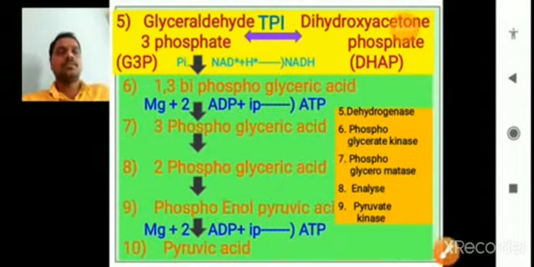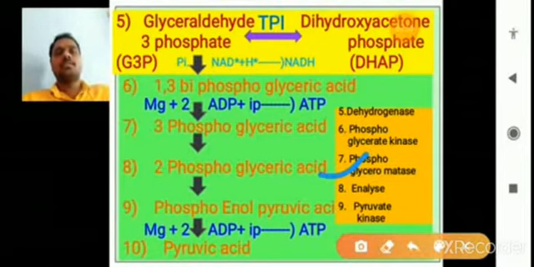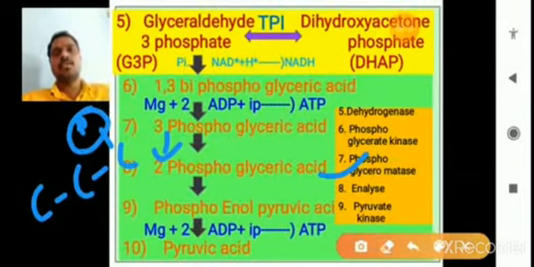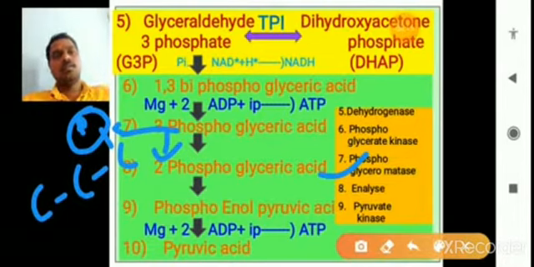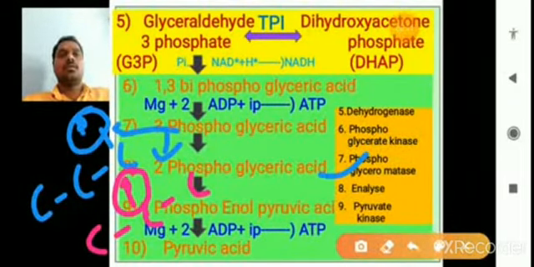And the eighth step. In the eighth step you observe that 2-phosphoglyceric acid is formed from 3-phosphoglyceric acid. Actually, in 3-phosphoglyceric acid, there are three carbons and one phosphate is present on the third carbon. But here the phosphate group is transferred to the second carbon, giving 2-phosphoglyceric acid.